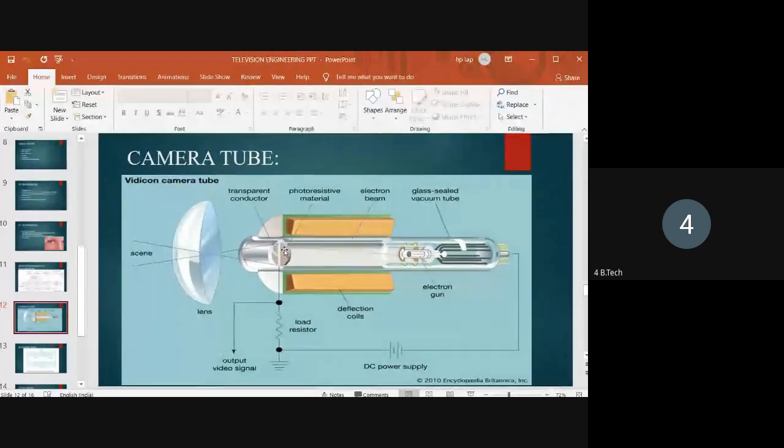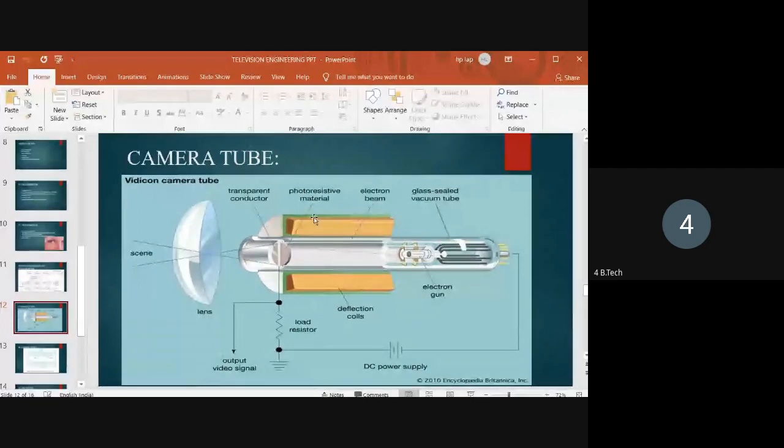If no light from the image or scene is present here, then the resistance of this photo layer material increases. So depending upon the light intensity, the resistance will vary.